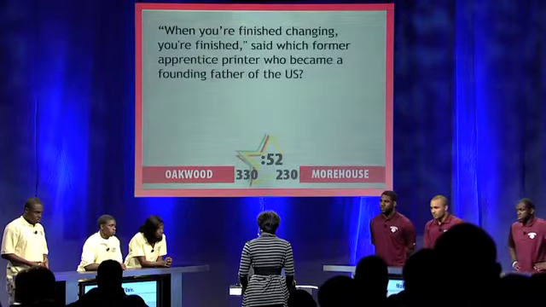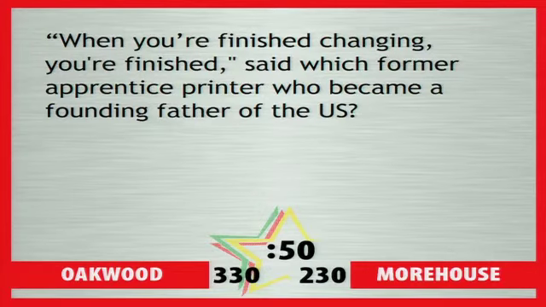Change to spare. When you're finished changing, you're finished, said which former apprentice printer who became a founding father of the U.S.? Oakwood: Adams. Incorrect. Can you take it? Franklin. Franklin is correct. Benjamin Franklin. 5 points apiece and a 5-point bonus for all three. Fill in the blanks: healthy, wealthy, and wise. That's correct for all 20 points.